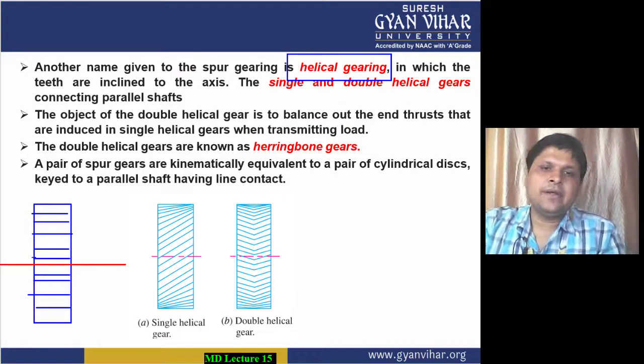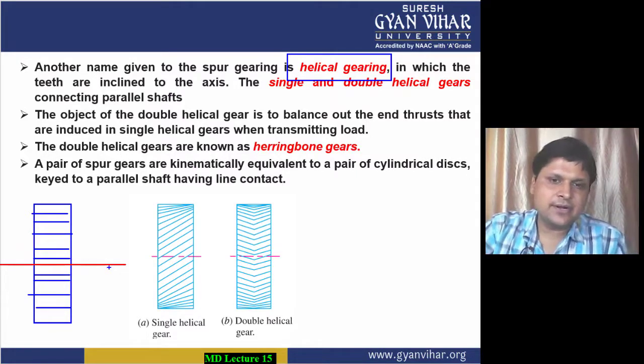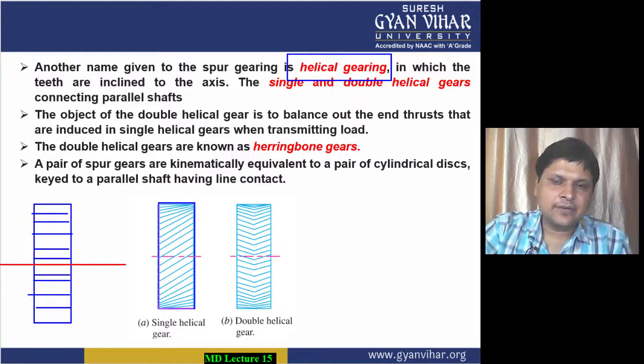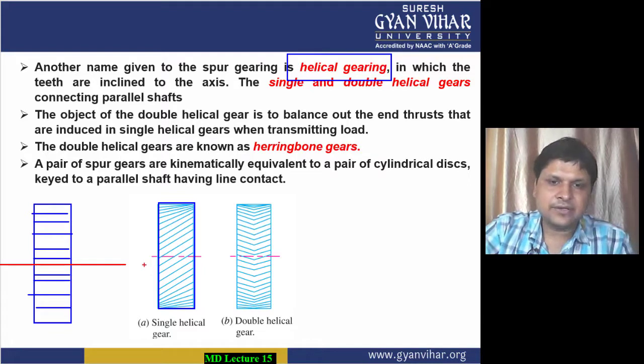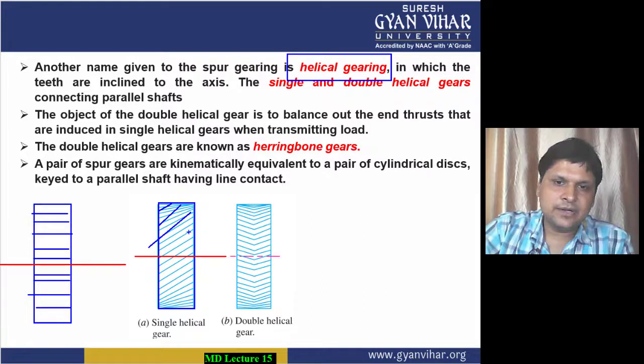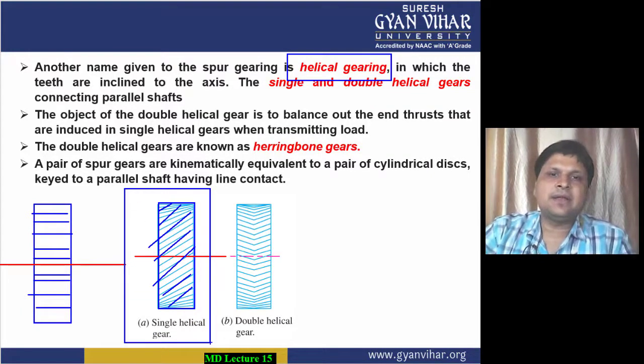Now, in place of these teeth whose direction is parallel to the axis of the shaft, what you do is incline the direction of the teeth with the axis of the shaft. If this is the axis of the shaft, you can see the direction of the teeth are all inclined with the axis of the shaft. So such cases are known as helical gears.